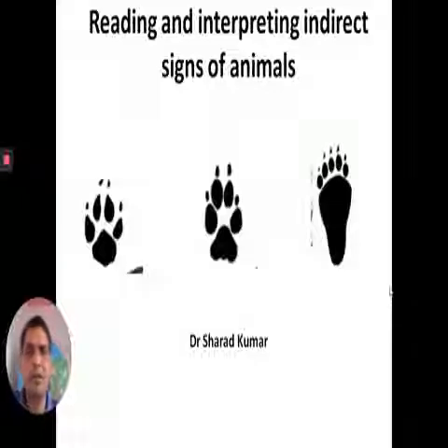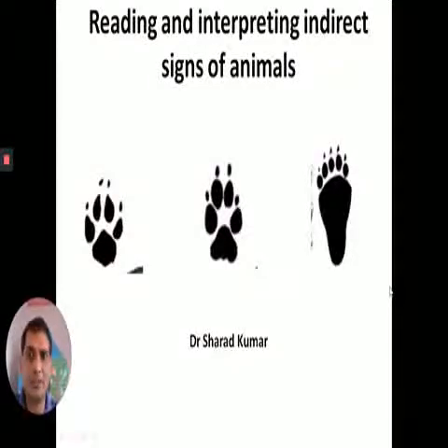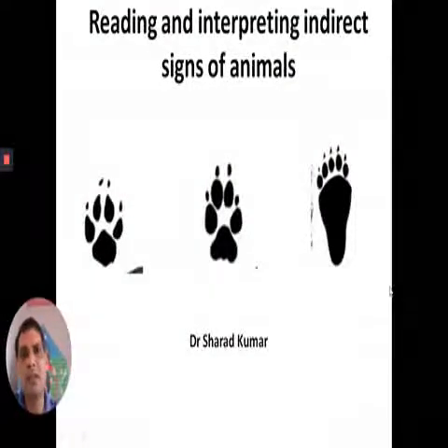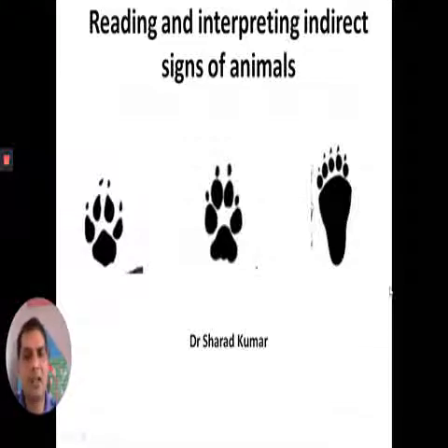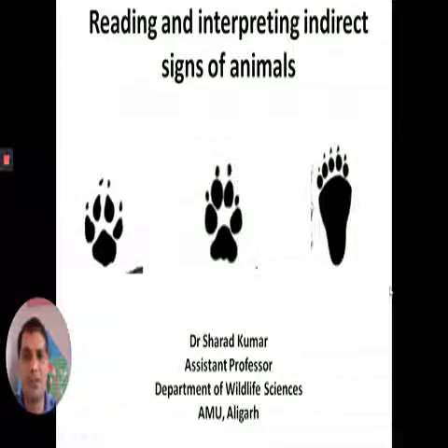and it is very difficult to find them in the field. For such animals, if scientists, researchers or wildlife conservationists want to collect information about their presence, then scientists depend on the indirect signs of these wild animals. In such situations, reading and interpreting indirect signs of wild animals correctly is very, very important to get information about these animals.